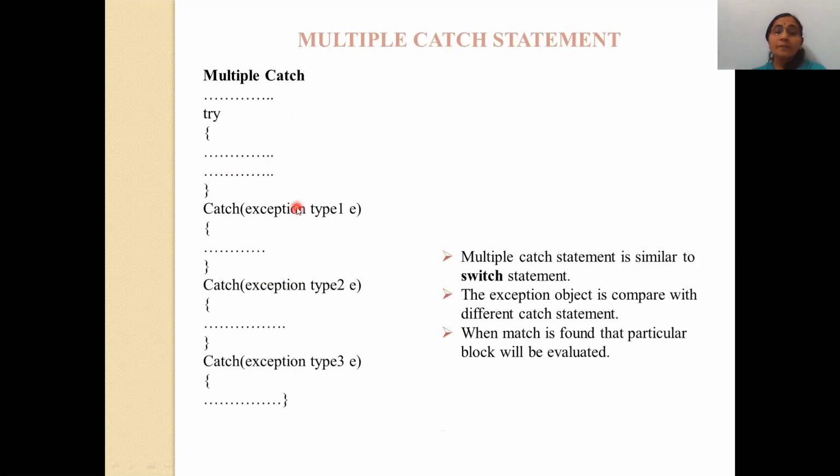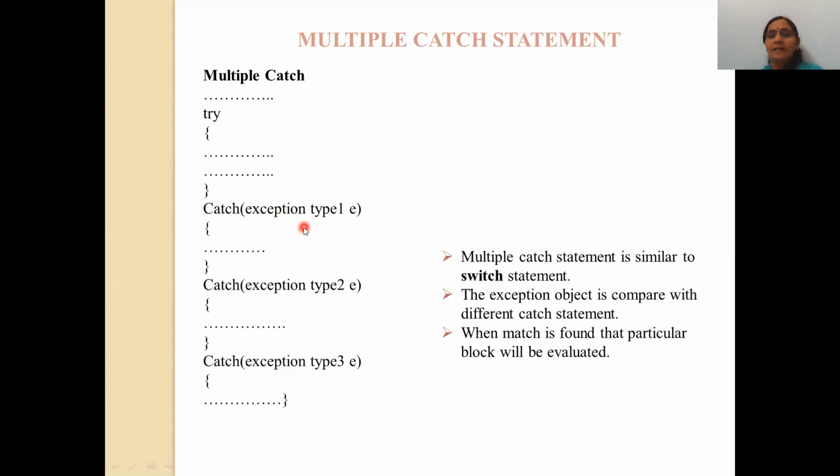Means you can place multiple catch statements with multiple exception types. Here you put the arithmetic exception, in the second you put the array index out of bound, in the third you put the file not found exception, and that's why you use multiple catch statements with multiple exception types, and it just behaves like the switch statement.